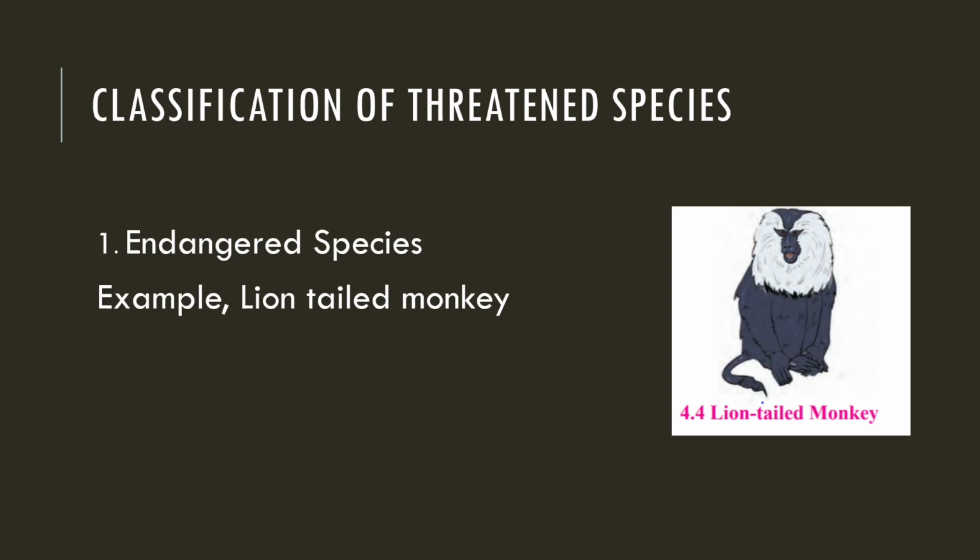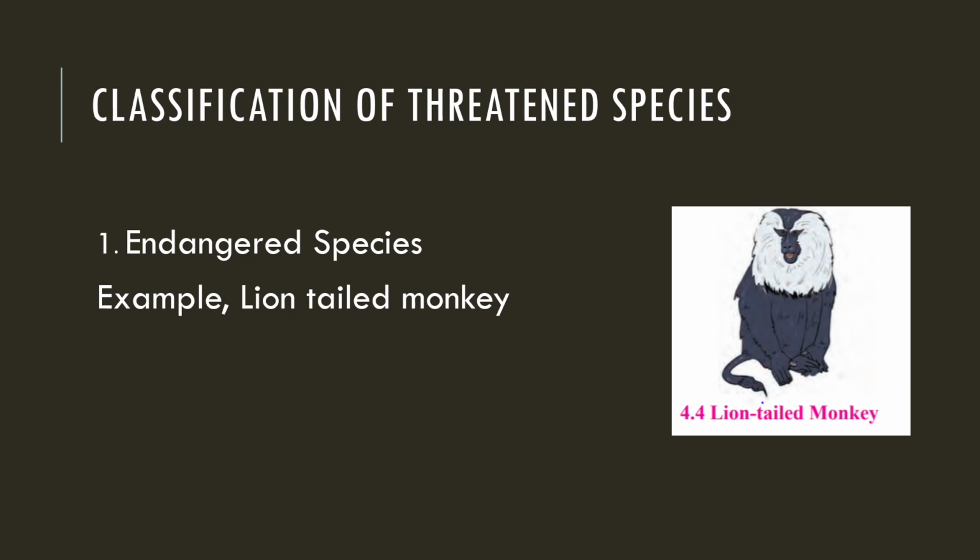In endangered species, either the number of these organisms has declined or their habitat has shrunk to such an extent that they can become extinct in the near future if conservation measures are not implemented. So their number has declined too much, and if we do not give proper attention, they will be permanently lost from the earth.